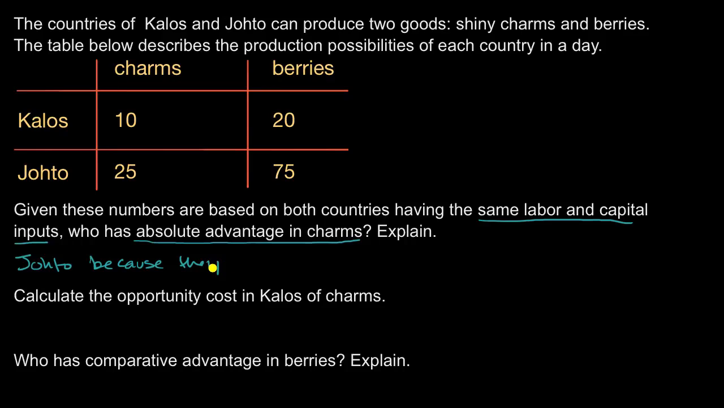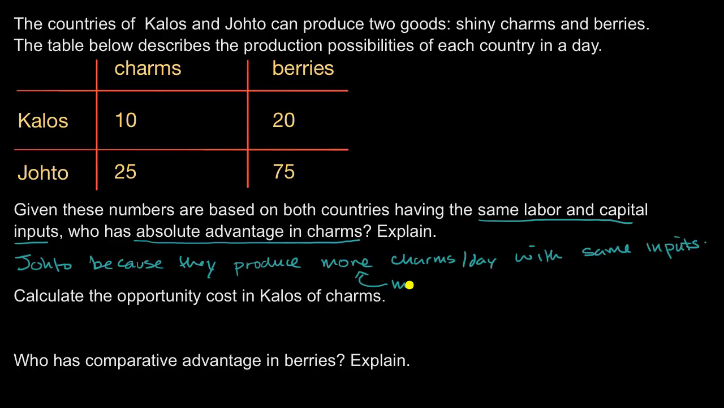they produce, let me write that a little bit neater, they produce more charms per day with same inputs. So they are more efficient. So they have the absolute advantage. Now this is an interesting thing because our intuition might say, well, whoever has the absolute advantage, maybe they're the ones that should be producing charms. But this is what's interesting when we study comparative advantage. That is not always the case, and I suspect that this question will lead us there.